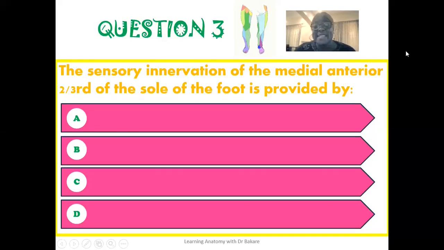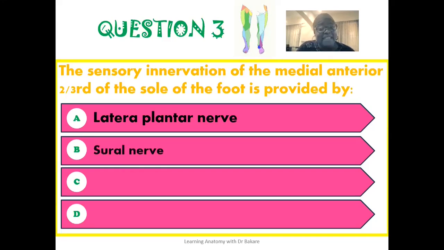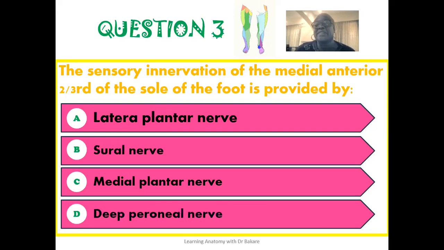And the third question reads that the sensory innervation of the medial anterior two-thirds of the sole of the foot is provided by, is it provided by the lateral plantar nerve? Is it provided by the sural nerve? Is it provided by the medial plantar nerve? Or is it provided by the deep peroneal nerve? So which of these nerves is responsible for providing sensory innervation for the medial anterior two-thirds of the sole of the foot?